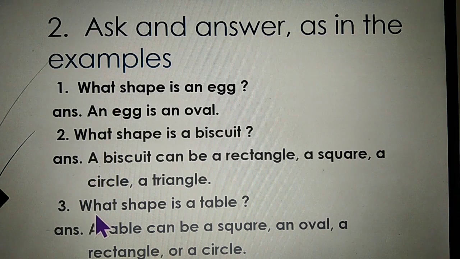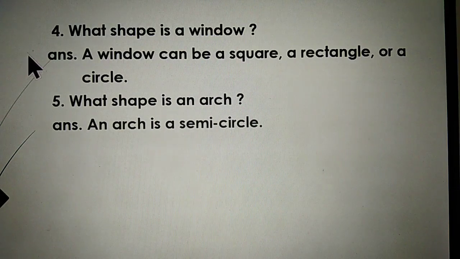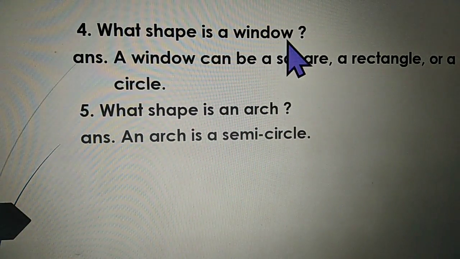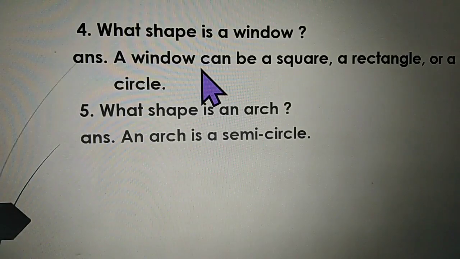What shape is a table? A table can be a square, an oval, a rectangle, or a circle. What shape is a window? A window can be a square, a rectangle, or a circle. All of you, please check your house windows and find their shapes.